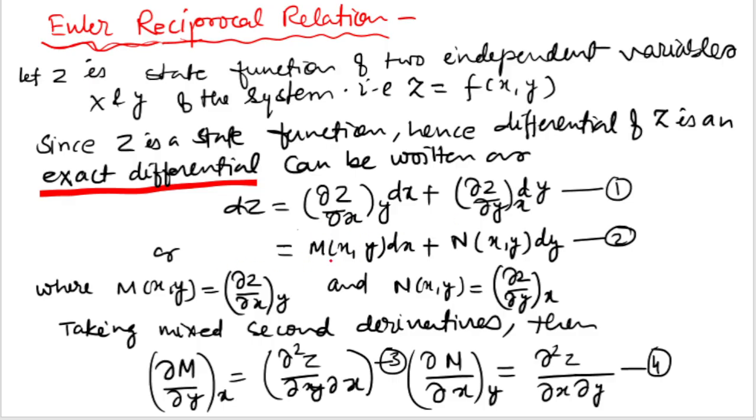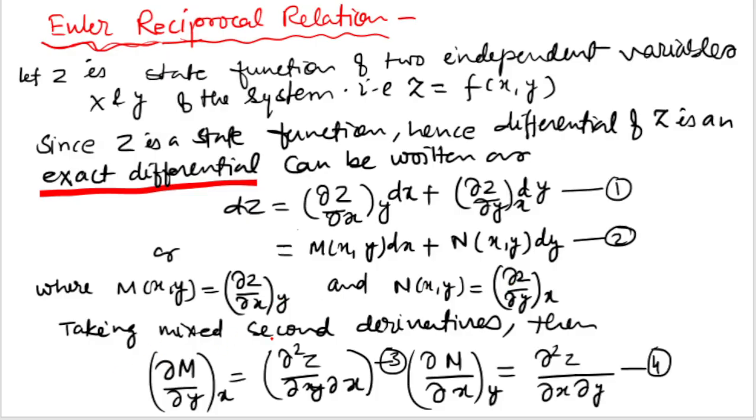We can also write these differential parts as M(x,y) dx and N(x,y) dy.